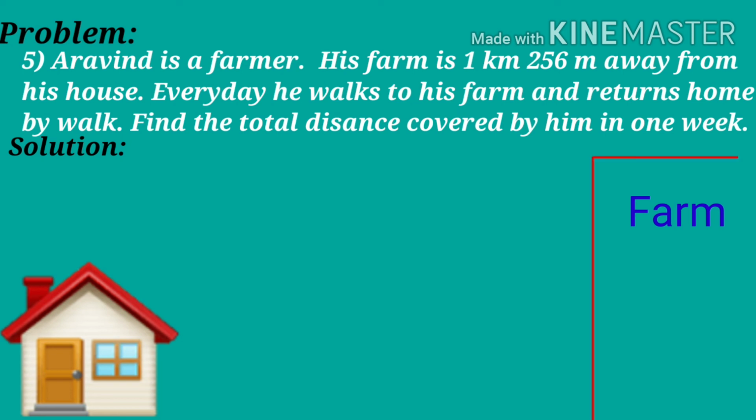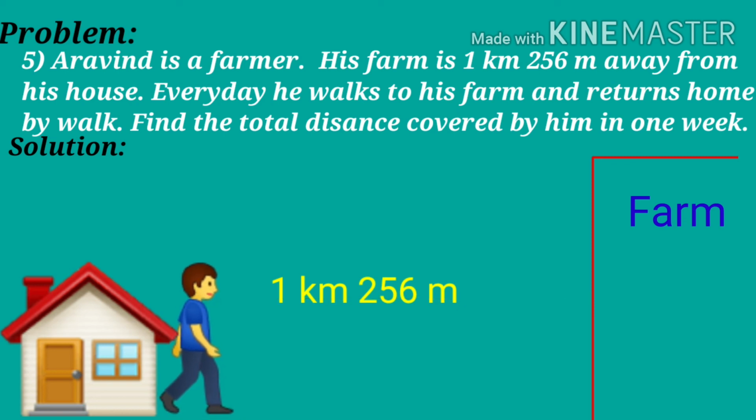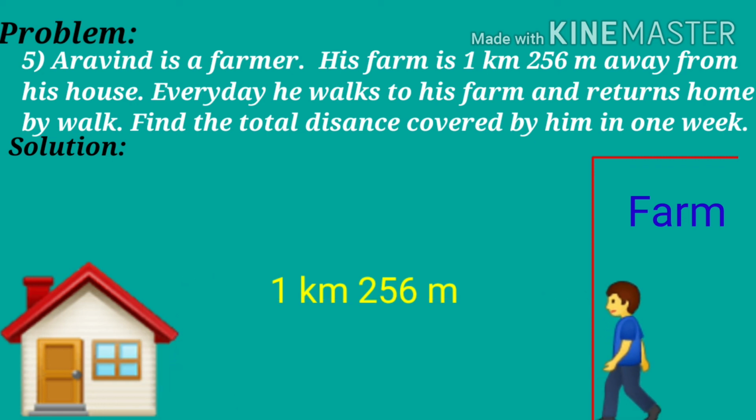Here the problem says Aravind's farm is 1 kilometer 256 meters away from his house. And to reach his farm, every day he covers 1 kilometer 256 meters. Children, from the farm he returns home by walk. So, children, he covers the same distance again.